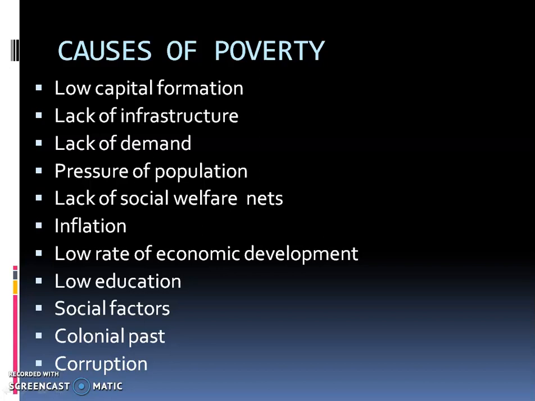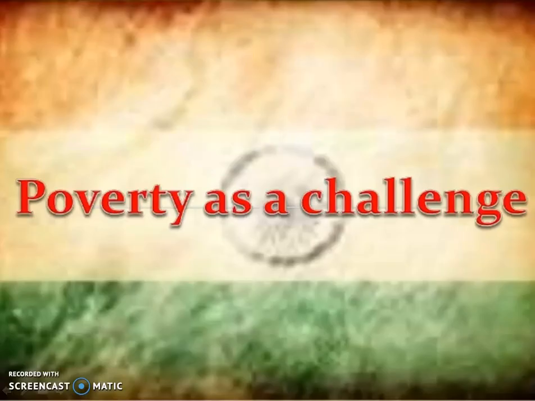Then corruption. Next one is the corruption. So there are many middlemen in between production and consumption. So this corruption also leads to poverty. Because of this reason, the poverty is a challenging factor in front of Indian economy.